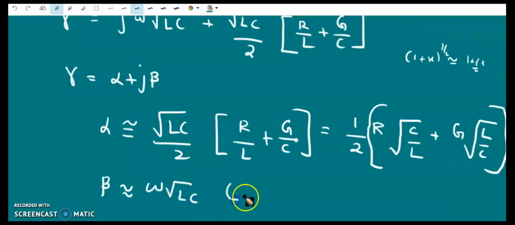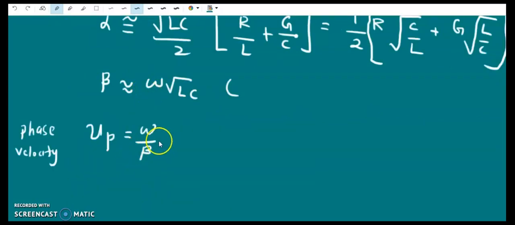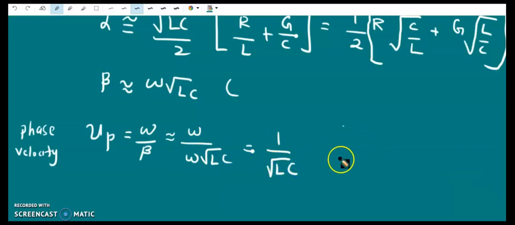So it is approximately a linear function of omega, not exactly a linear function of omega. Now the phase velocity vp is equal to omega by beta. Since beta is approximately equal to omega root LC, the phase velocity is approximately equal to 1 over root LC. So it is approximately a constant, not exactly a constant.